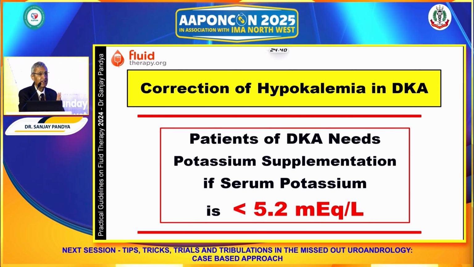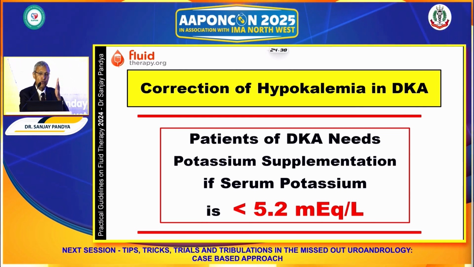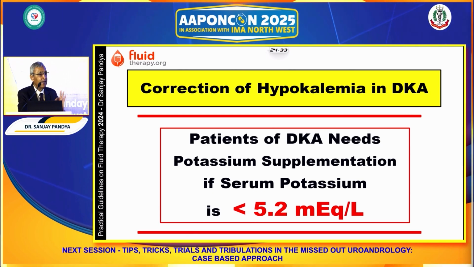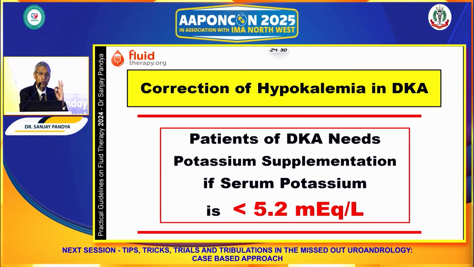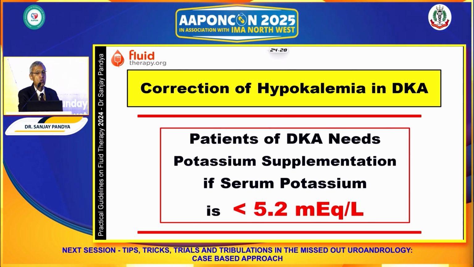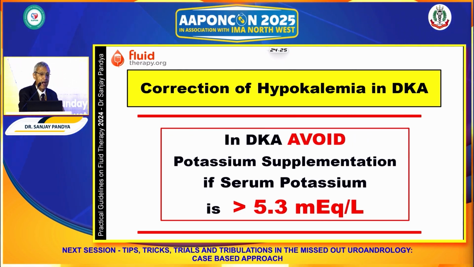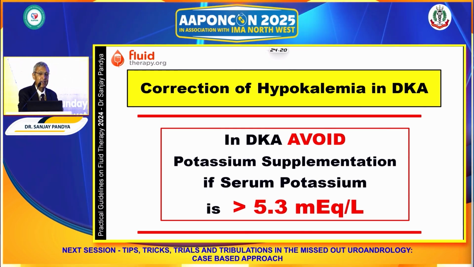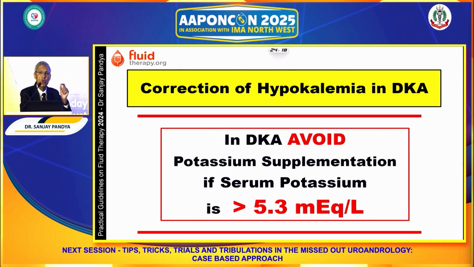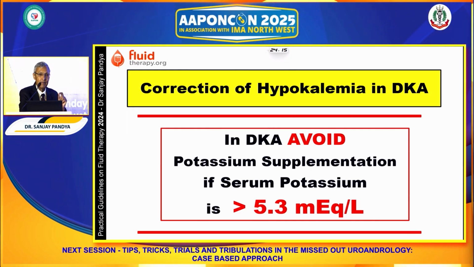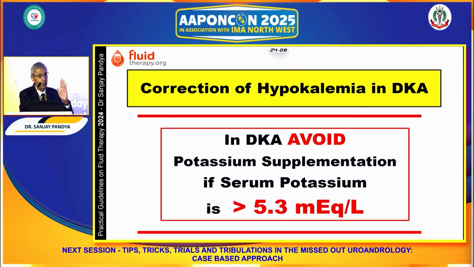The answer is that even if it is 4, 4.5, 5, or up to 5.2, as long as serum potassium is 5.2 or less, it is important to provide potassium. However, if serum potassium is greater than 5.3, then initially don't provide potassium. But subsequently, after therapy, once potassium reduces and urine output establishes, it is important to provide potassium after measuring potassium level.